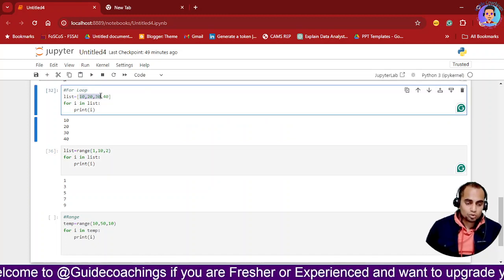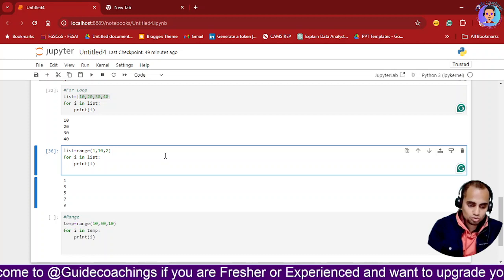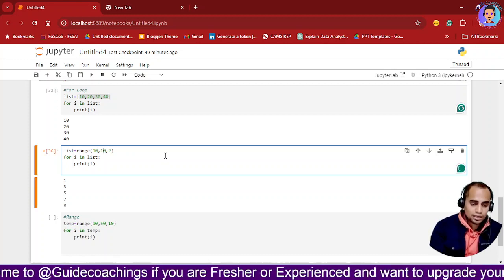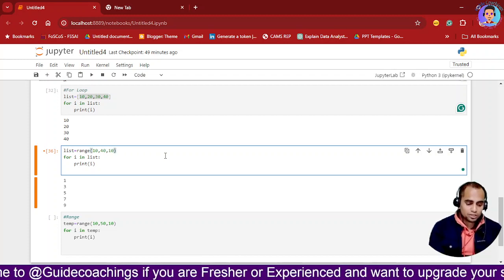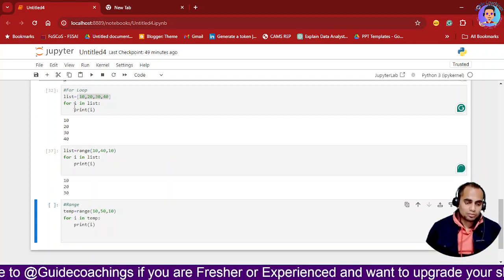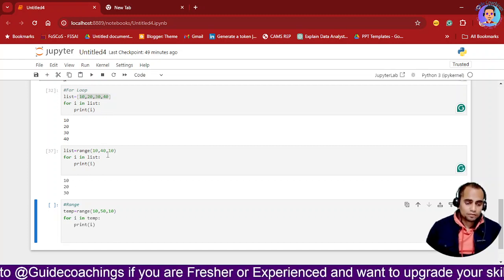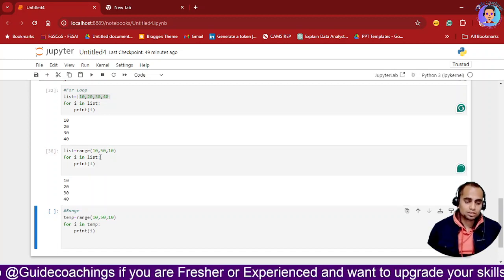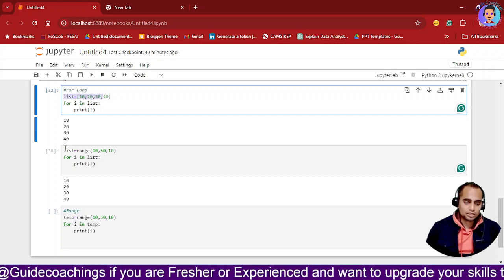Now if I want to use the same list, what I need to do over here, I'll put starting point as 10, and then endpoint as 40, and then steps as 10. So this is how I will be getting it. Okay, and if I want to get it till 40, I will use it like this, and see the same list is going to be used as a range.